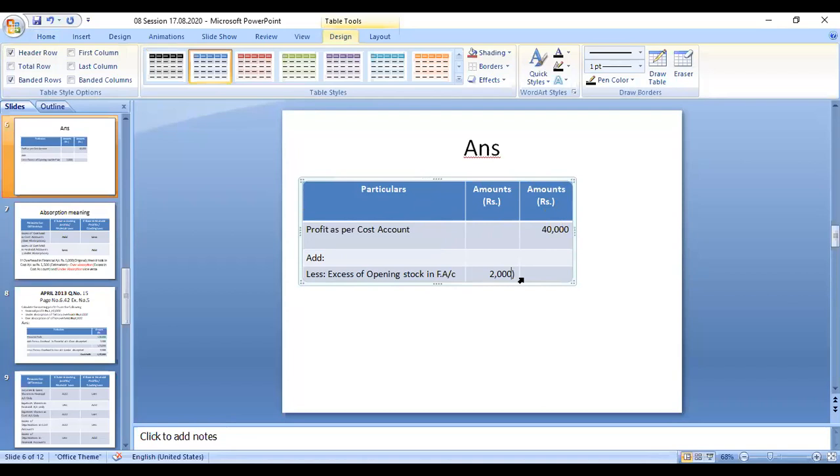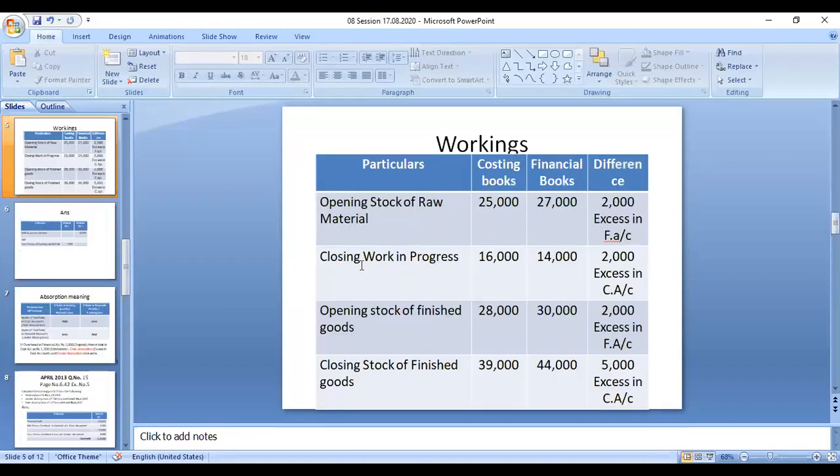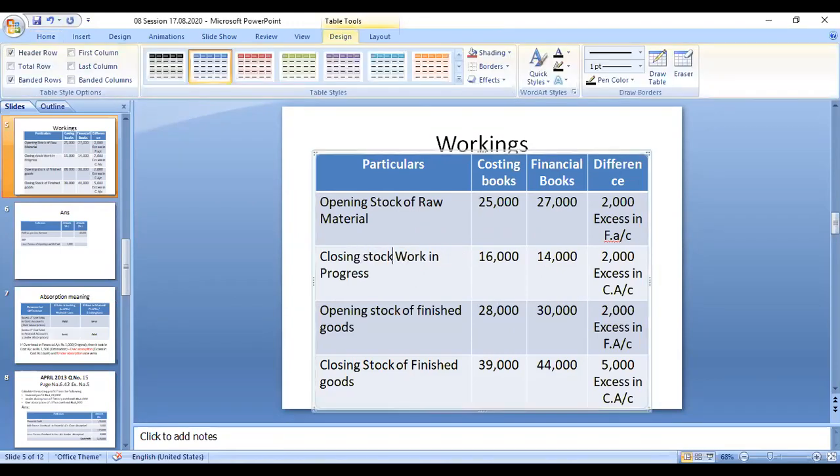Now we can understand whether this amount is less. The first case is over. Next one is closing stock of work in progress. Closing stock of work in progress: 2,000 excess in cost accounts. We can remember these two things: closing stock, excess, cost account.